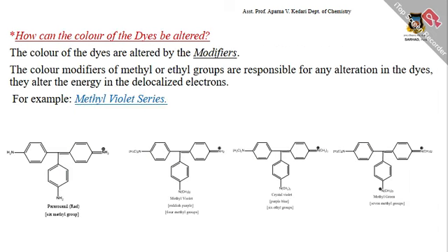So how can the color of dyes be altered? The color of dyes is altered by modifiers. The color modifiers, methyl and ethyl groups, are responsible for any alteration in the dyes. They alter the energy in the delocalized electrons. For example, the methyl violet series. We can alter the color here. First, there are six methyl groups, giving a reddish purple color. This compound is purple blue. Here, methyl green color. Therefore, we modify the color of the compounds.